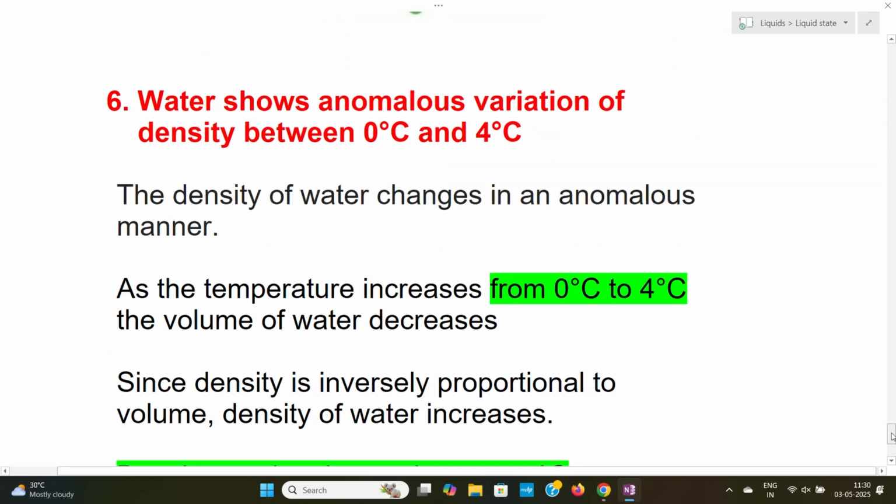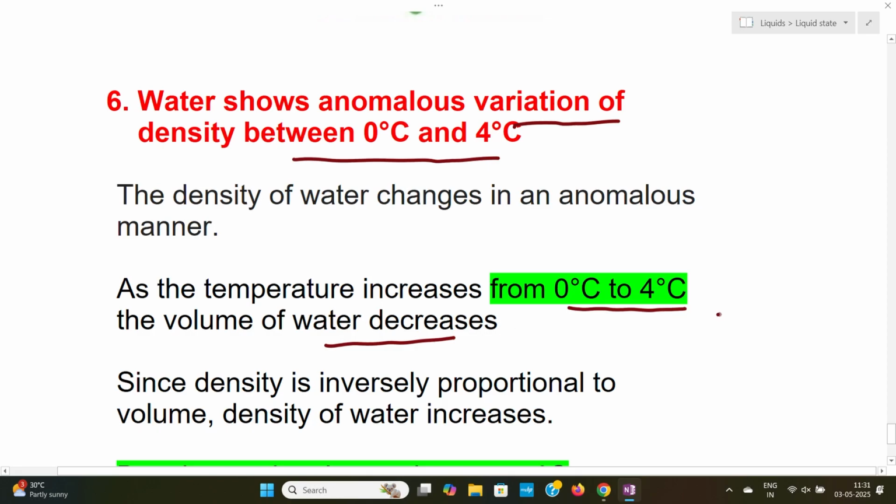Another property is that water shows anomalous variation of density between 0 degrees Celsius and 4 degrees Celsius. As the temperature increases from 0 degrees Celsius to 4 degrees Celsius, the volume of water decreases. Since the volume of water decreases, what will happen?